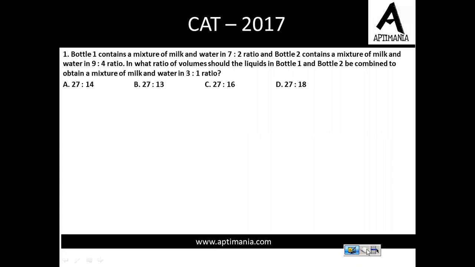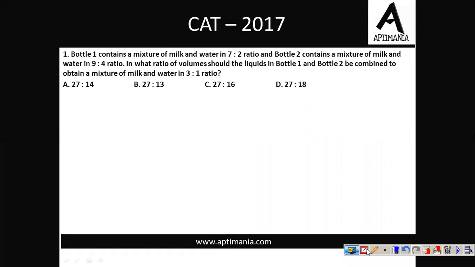It's question number 1. Bottle 1 contains a mixture of milk and water in the ratio 7:2 and bottle 2 contains a mixture of milk and water in the ratio 9:4. So in bottle 1, we have milk as 7 by 9th part. In the second bottle, we have milk as 9 by 13th part. When the two are mixed together, applying the concept of allegation rule, in what ratio should the two volumes be mixed so that the mixture of milk and water is in the ratio 3:1.